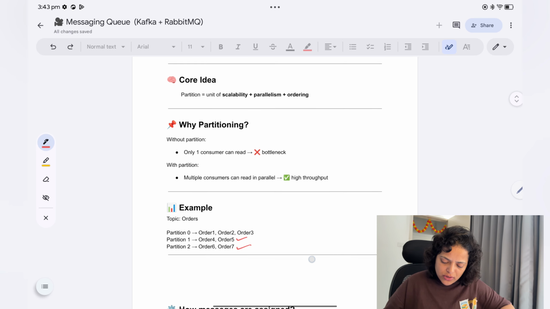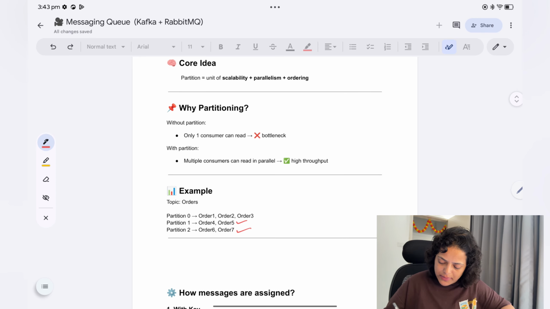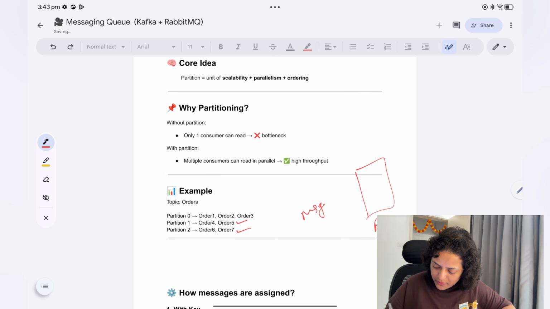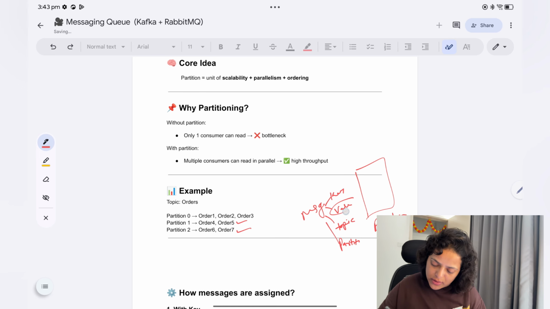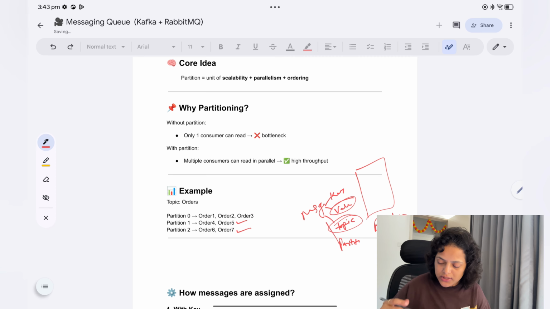The message you are sending to the broker has a few parts: key, value, topic, and partition. The value is actually your data, and the topic tells which topic you need to send the message to. These two are compulsory, but key and partition are optional.